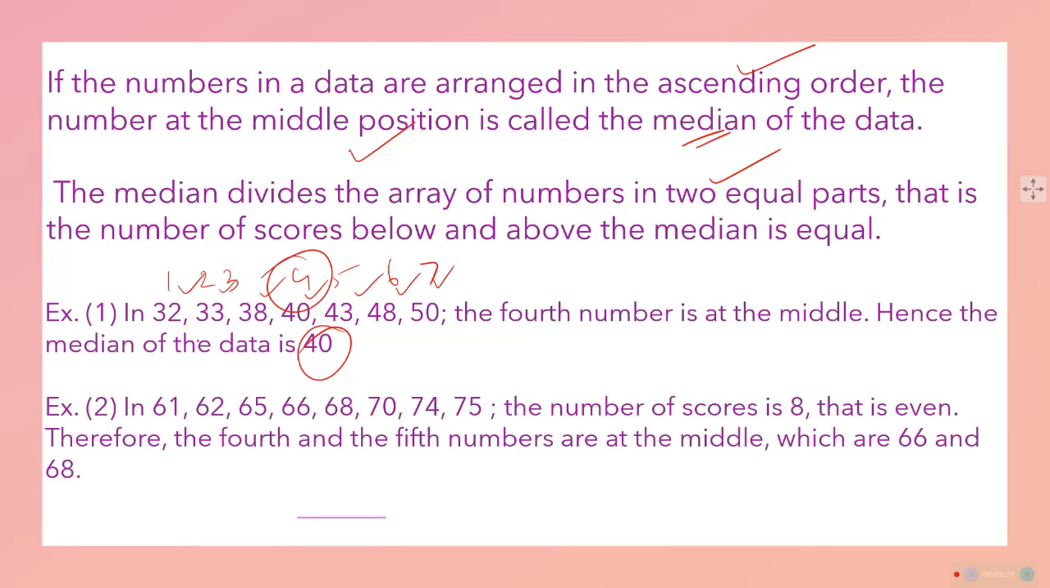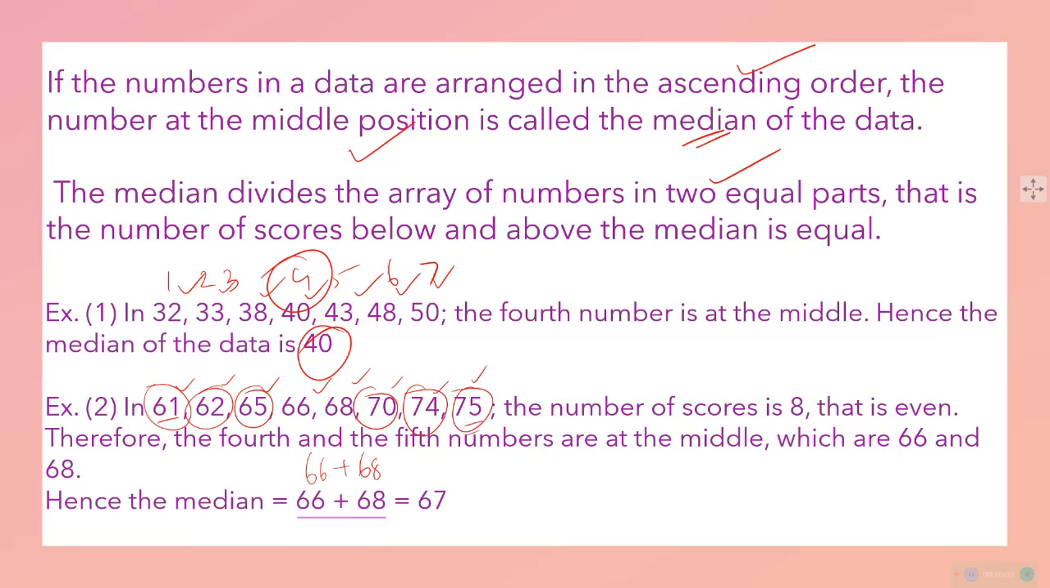But sometime the number will be 61, 62, 65, 66, 68, 70, 72, 75, 8 data. इधर हमको थोड़ा extra common sense use करना पड़ेगा. If you think about the mid data from 61 to 75, one here, one here, one here, one here, one here, one here. अभी दोनों है, दो है. So what we need to do is we need to add these two, 66 plus 68, and divide it with 2 and you will get the data. 67 is the median data. I think my dear students you got an idea about how to find out median easily.